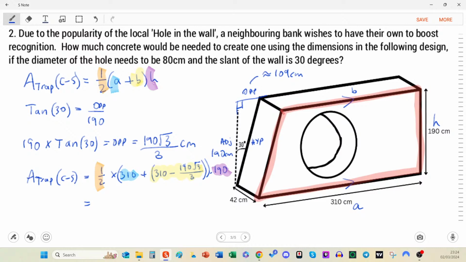So that's that. I'm going to plus 310 and divide it by 2, because times it by half is the same as dividing by 2, and then I'm going to multiply 190. I get something rather monstrous. So I'm just going to write it out like 48,478.82... and that's in centimeters. That's an area squared. And then I go to multiply that by 42.